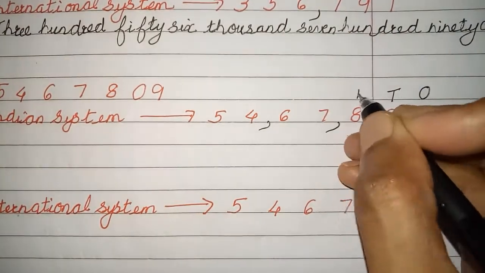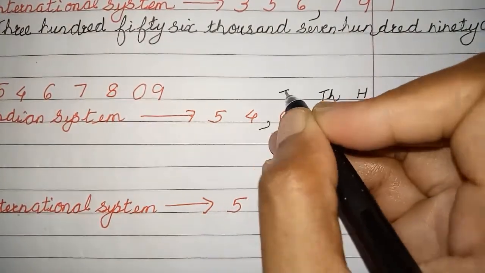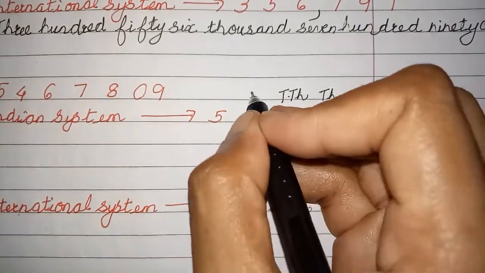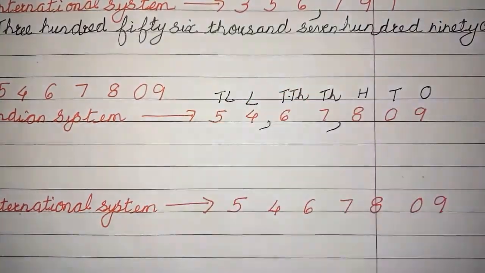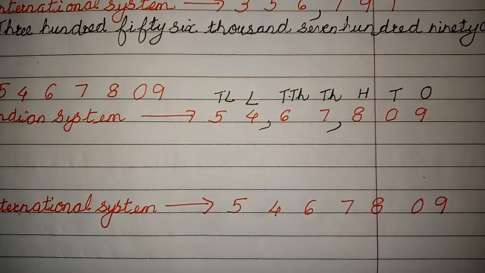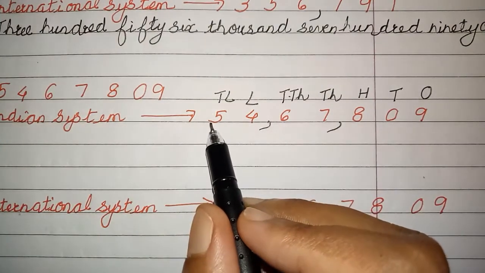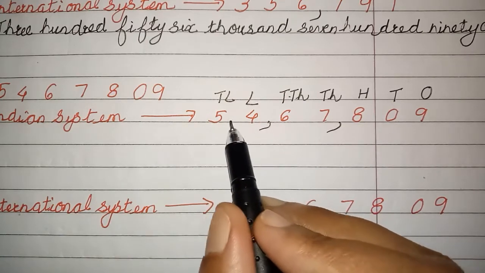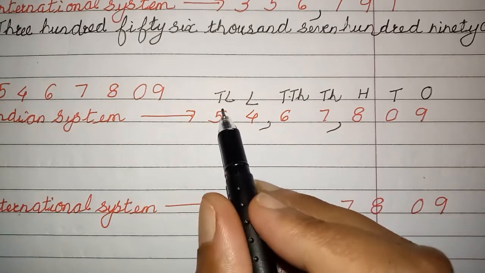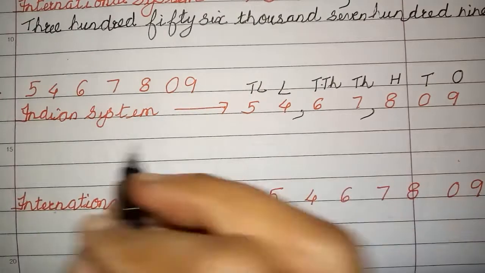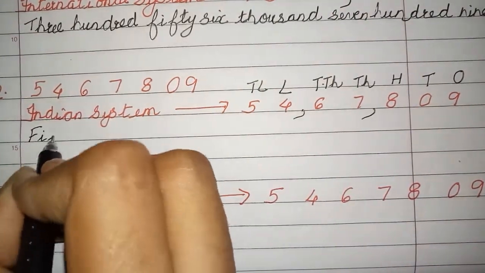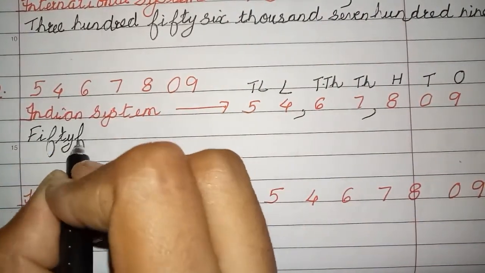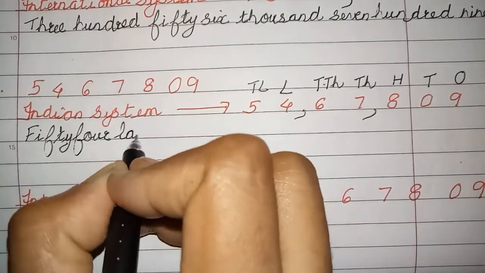Ones, tens, hundreds, thousands, 10,000, lakh and 10 lakh. No crore is there. No problem. Now write the name of this number starting from your left side of the number. What is it together? 5, 4 in 1 comma. So it is 54 lakh. So I'll write here 54 lakh.